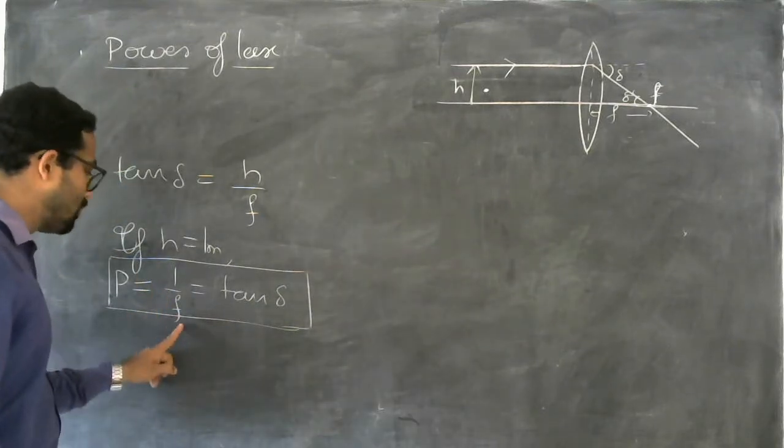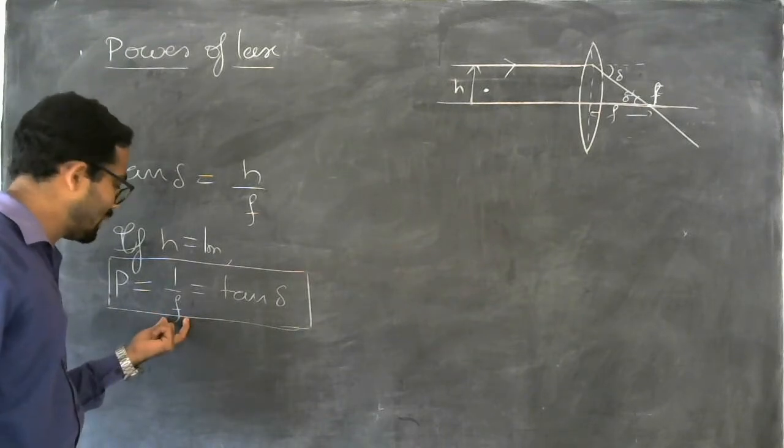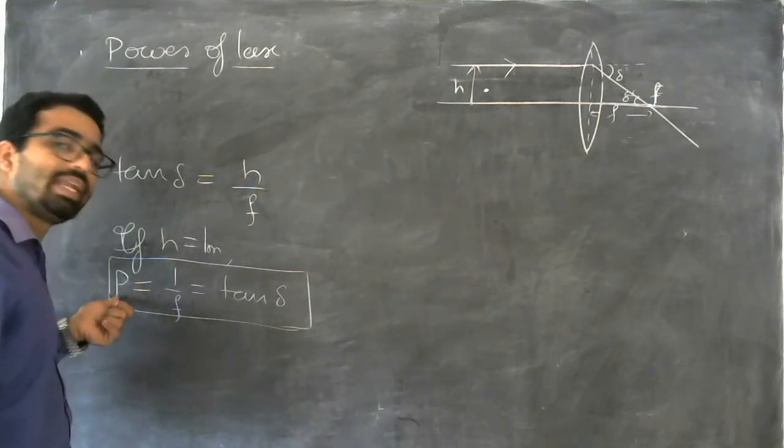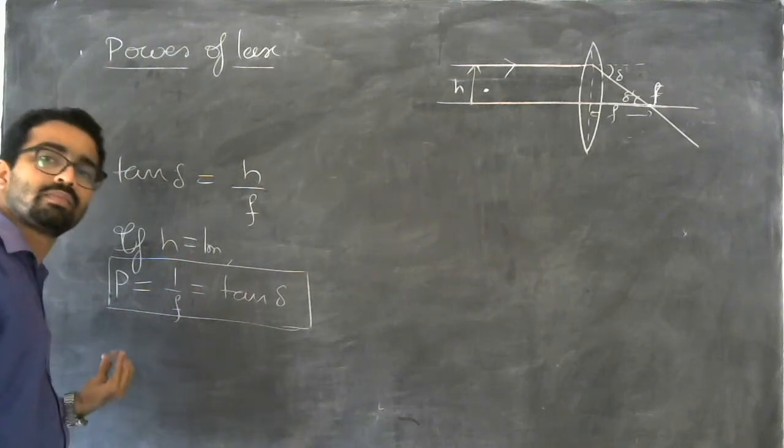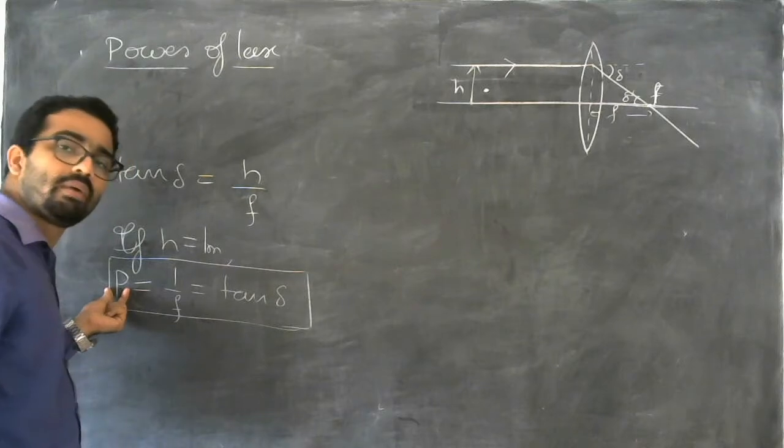Power of a lens is inversely proportional to the focal length. As the focal length increases, power decreases. As the focal length is shorter, power increases.